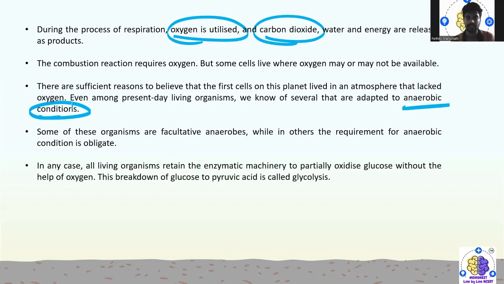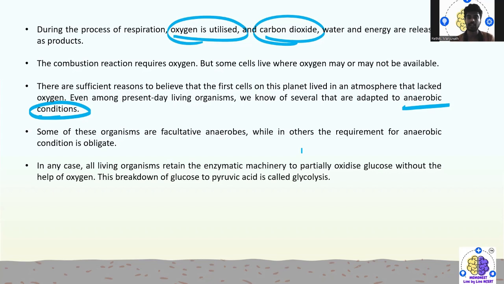Some of these organisms are facultative anaerobes, while others require anaerobic conditions, the obligate anaerobes. In any case, all living organisms retain enzymatic mechanisms to oxidize glucose without the help of oxygen.